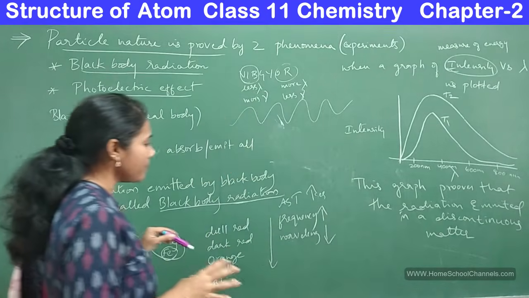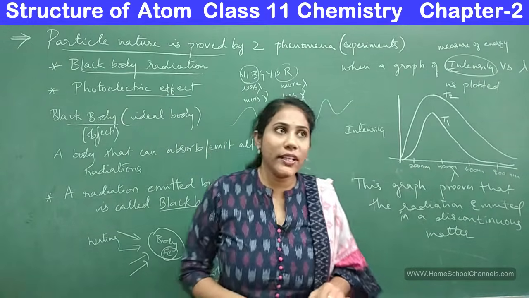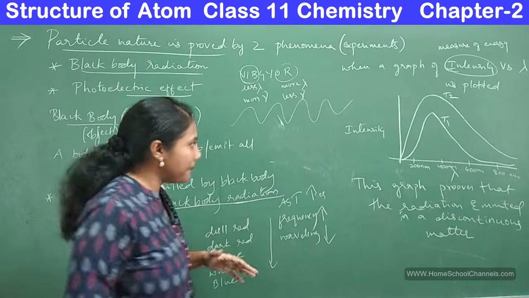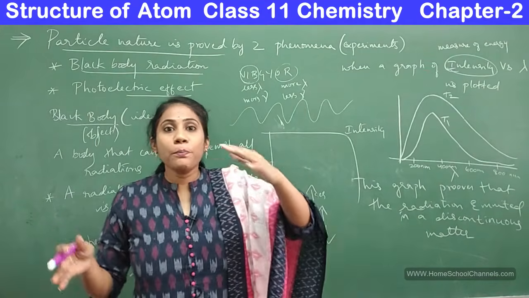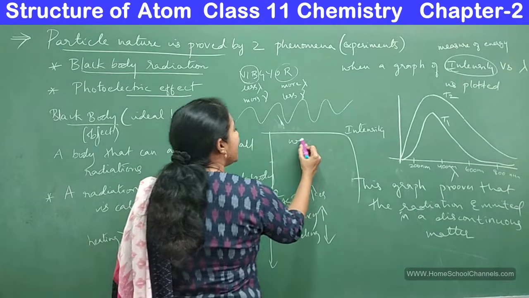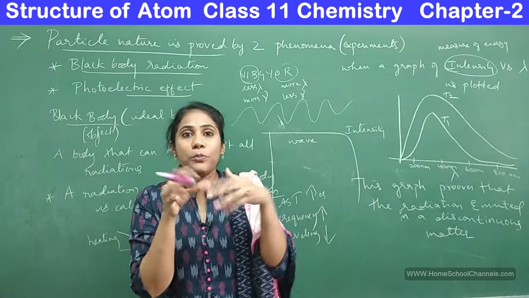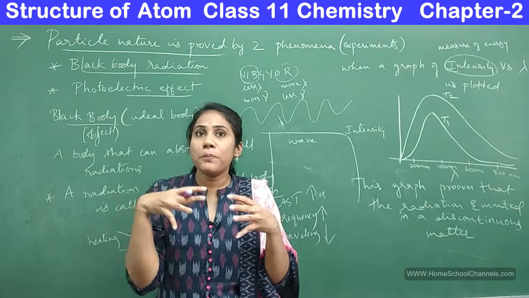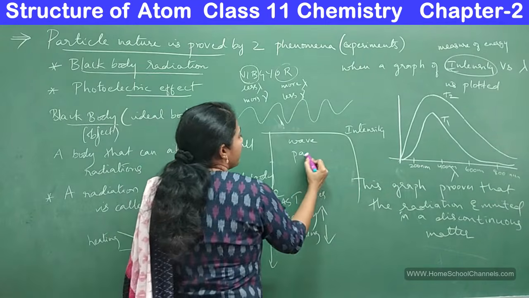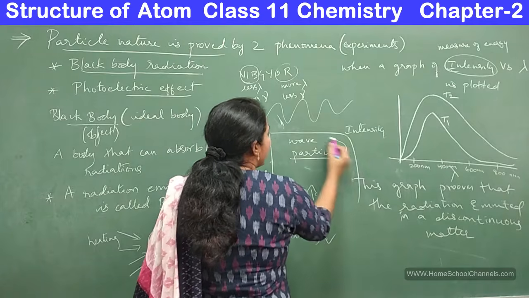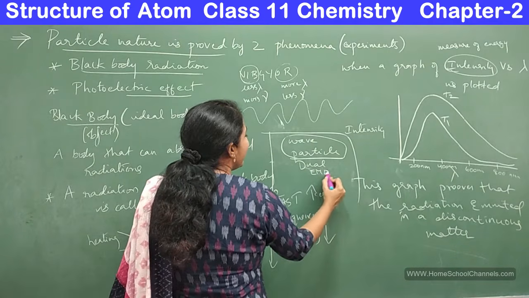Ultimately, after observing black body radiation and the photoelectric effect, people started accepting that radiation, when it is moving in the atmosphere, moves like a wave. But when the radiation interacts with atoms and molecules, like when an object has to absorb radiation or emit electromagnetic radiation, it happens in the form of particles. So this is what we call the dual nature of electromagnetic radiation.